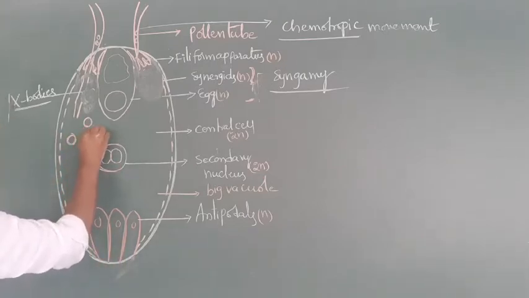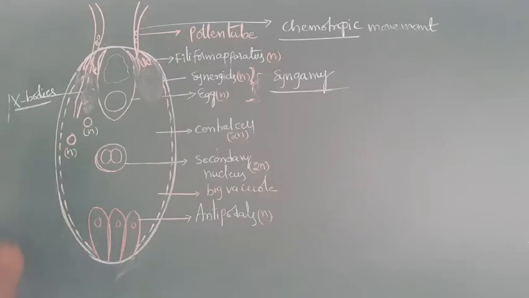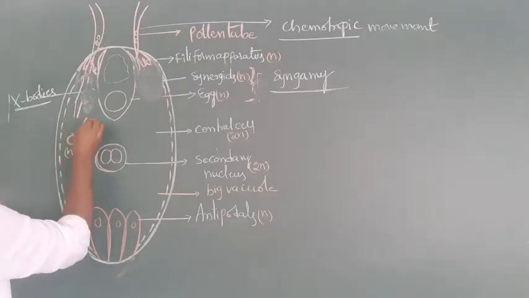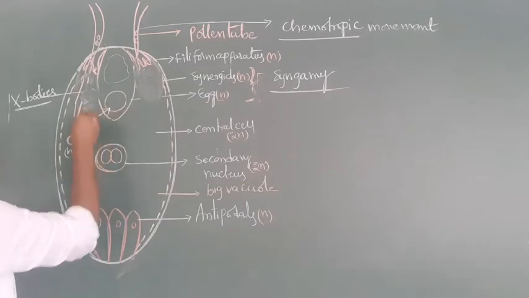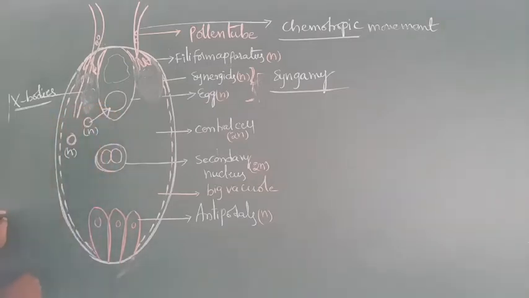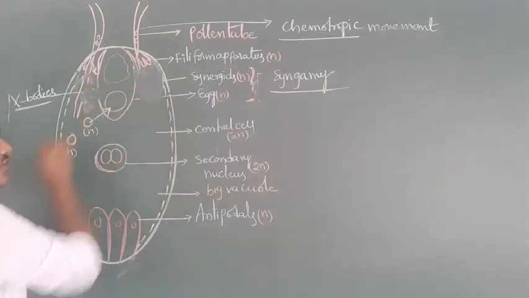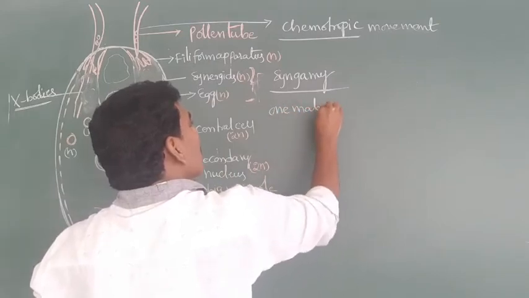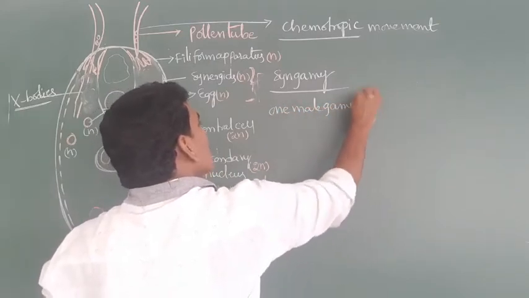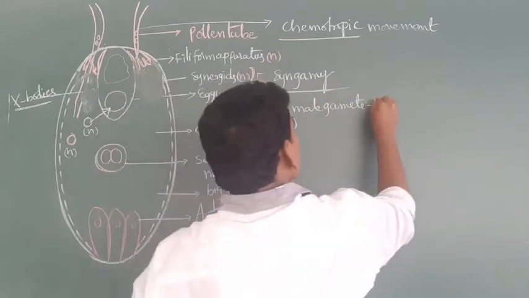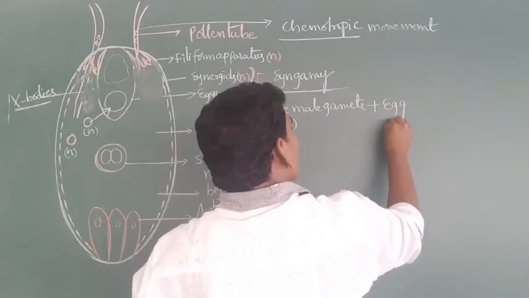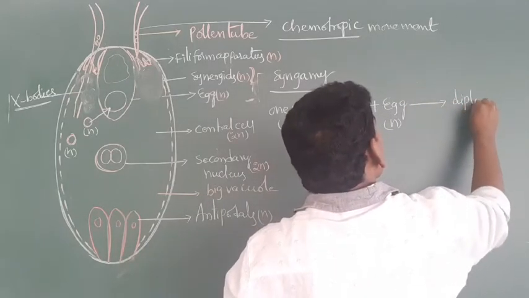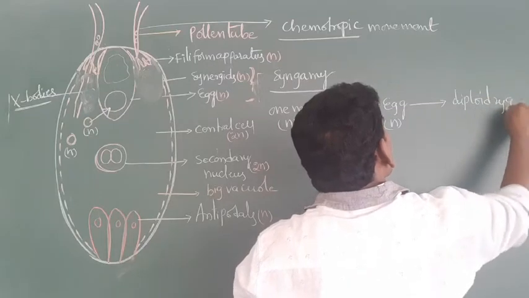This is the first male gamete. This is the second male gamete. The male gamete ploidy is haploid. The first male gamete fuses with the egg to form a diploid zygote. Here, this one male gamete n fuses with egg n to form a diploid zygote.